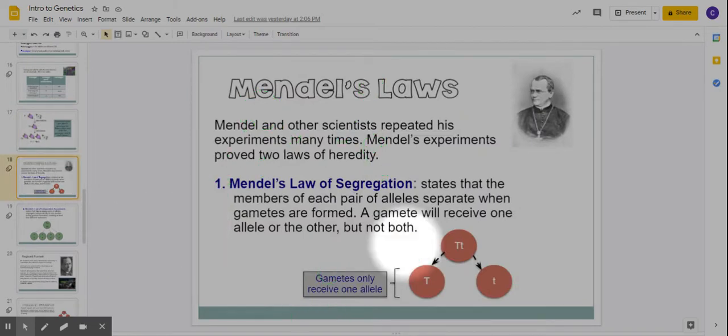Okay, so this is called Mendel's law of segregation, and this is one of the theories that he came up with through all these experiments that he did. It's the idea that when parents pass on their genes, their gametes only get one. So here we have the parent, its genotype is big T, little t. When it makes egg or sperm, it can only pass on one gene to each gamete. And so this is called the law of segregation. Those genes, the alleles, separate from each other to make the gametes.